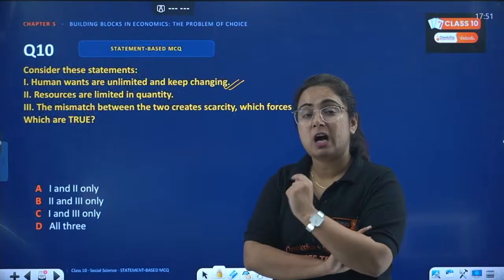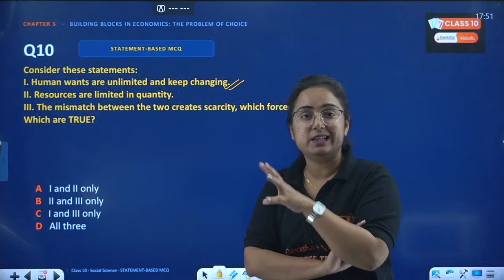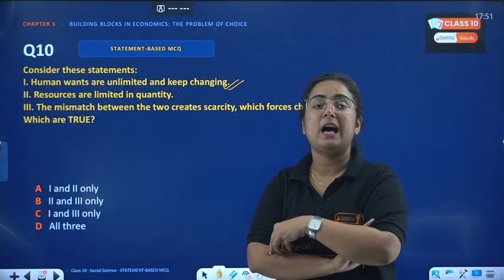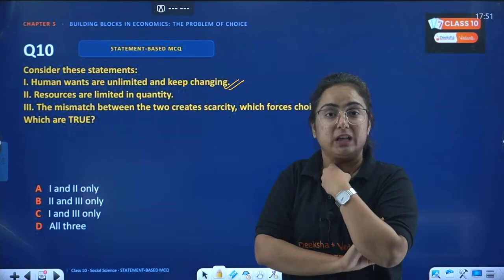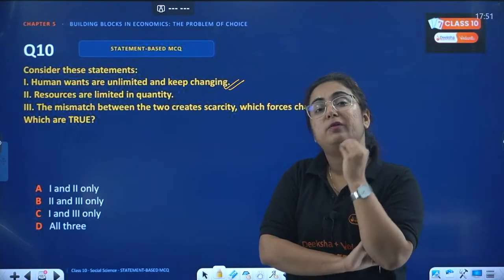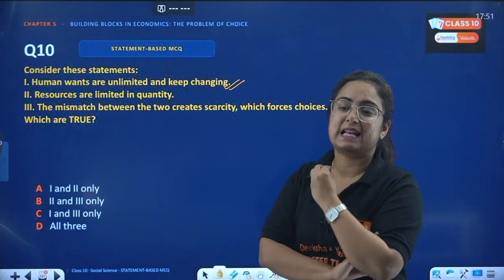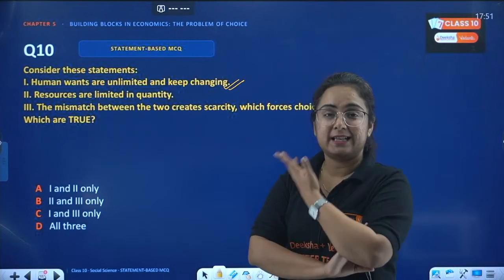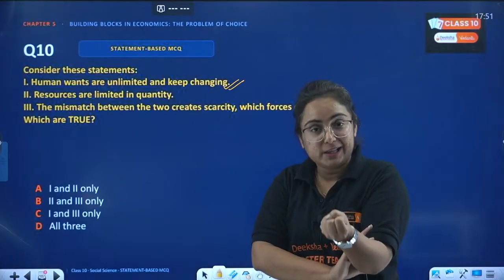What if you start asking so many costly things from your parents and they can't afford it? What will happen? Because they want to give you whatever you ask for, they will face a condition that is known as scarcity. Exactly the same for the country. Population is increasing, but the resources are limited.